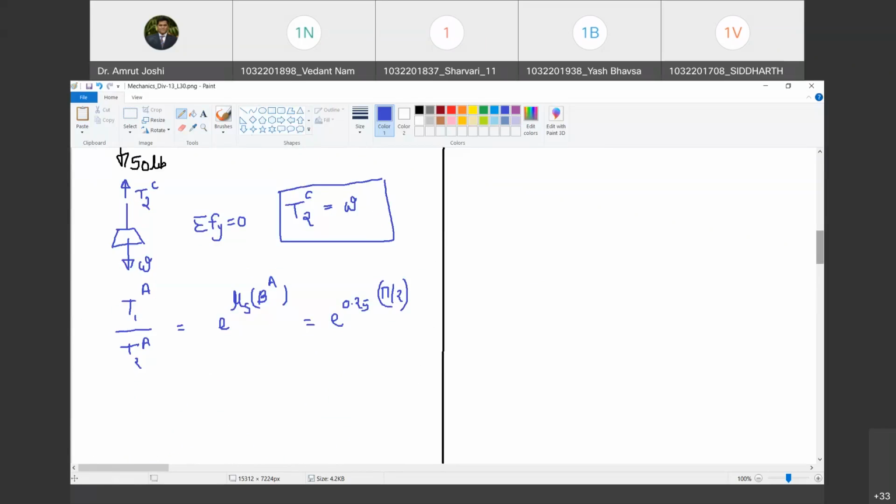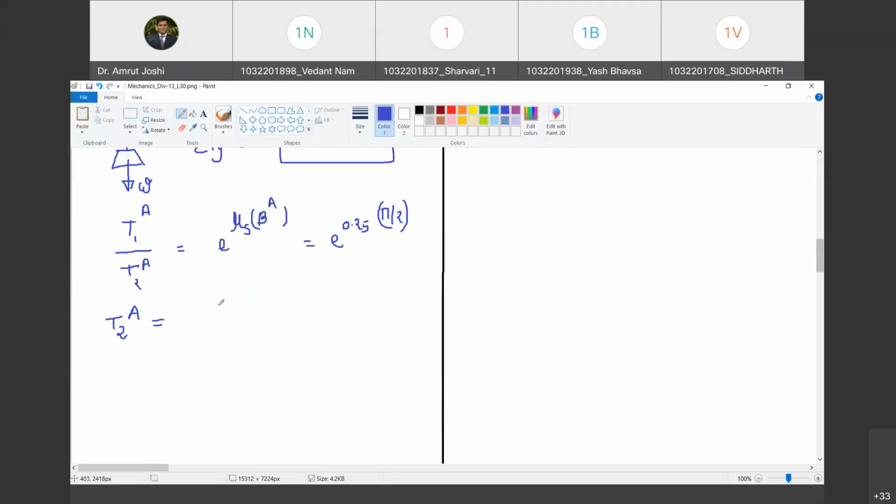Okay. Now, can you tell me the value of T2A? It is going to be T1A, which is 50, divided by e raised to 0.25 into pi by 2. Can you do this calculation? Vedant? Yes, sir.